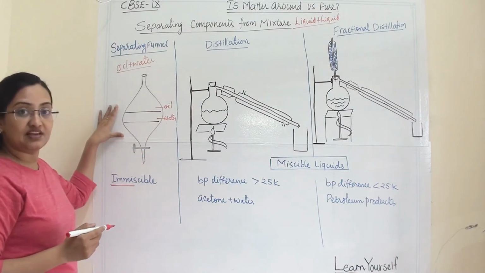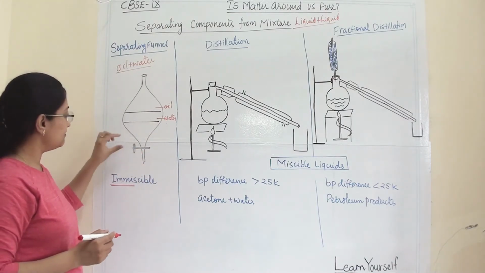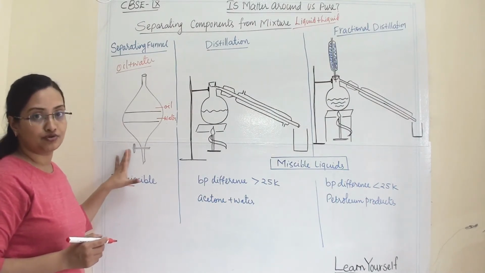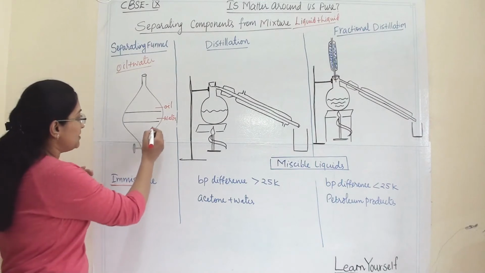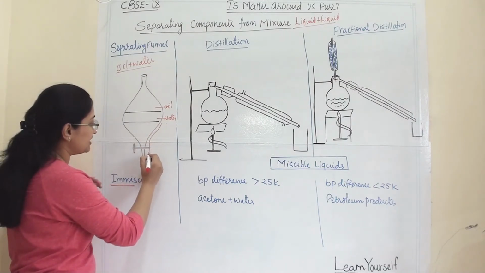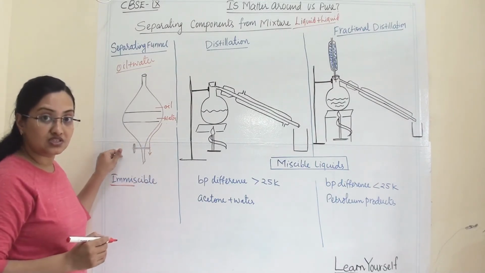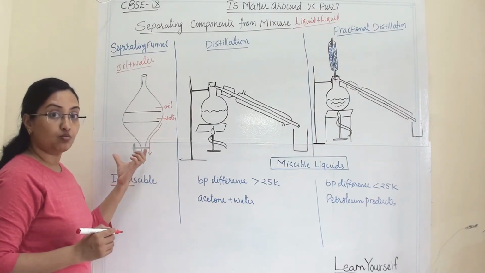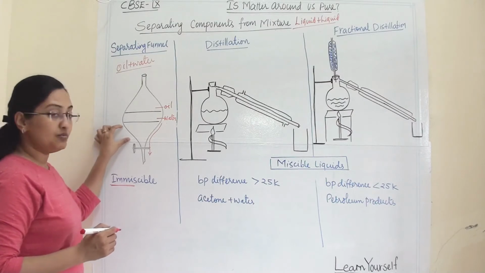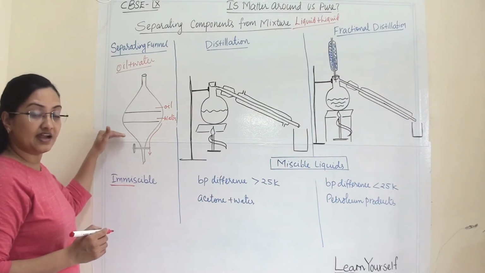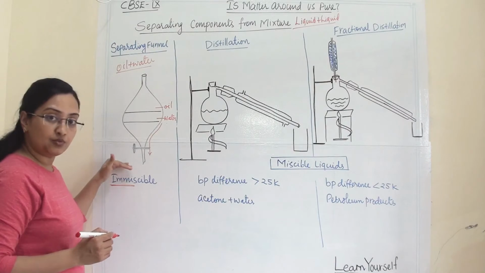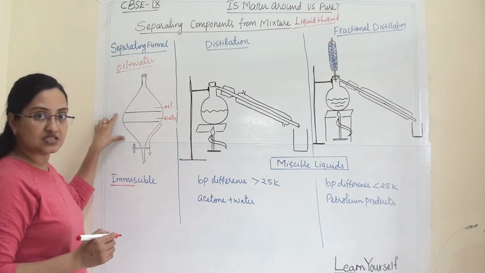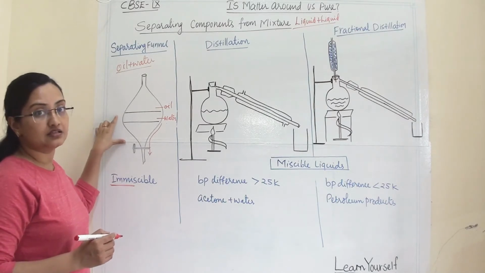Once they get separated completely, we will open this cork and allow the water to come out. Once we can see that all the water has come out, we will close the tap. So whatever liquid is heavier will come out from the bottom and we will collect it in the beaker, and the rest will be lying in the separating funnel.